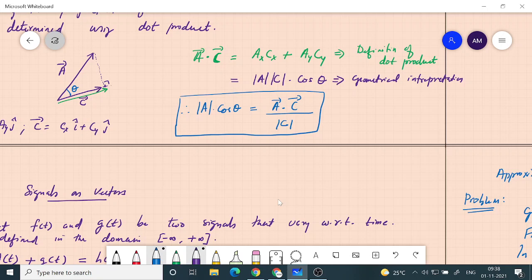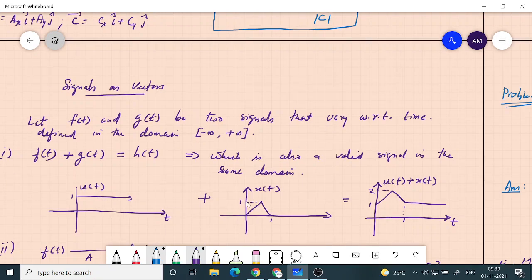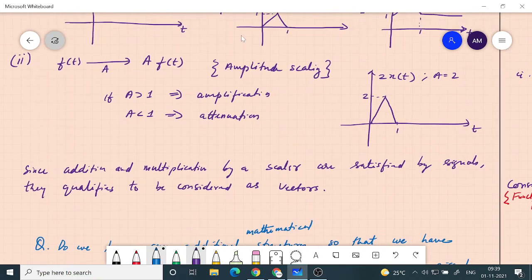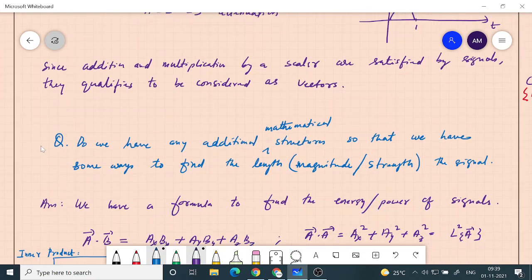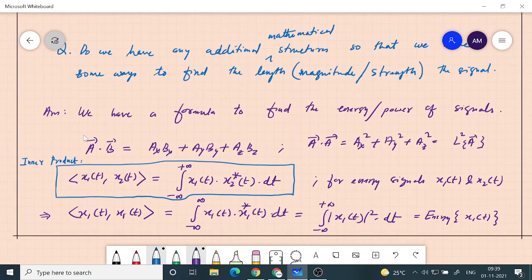Yes, sir. Okay. Yeah. Any other questions? Sir, but in signal, another signal is taken in terms of conjugate, sir. Repeat the question, I didn't get it. Sir, are you talking about this one? Yes, another signal is taken in terms of conjugate.